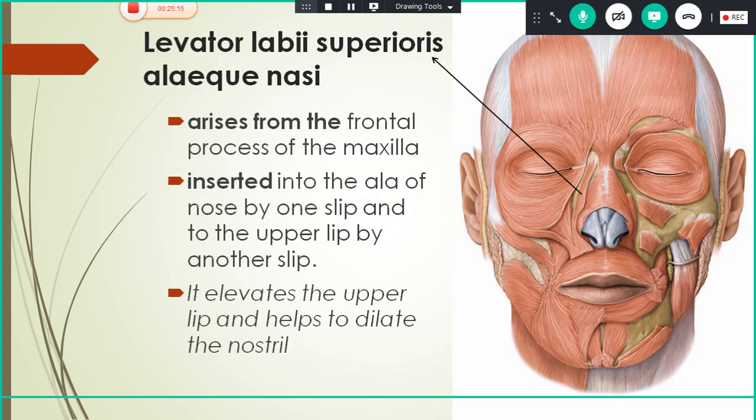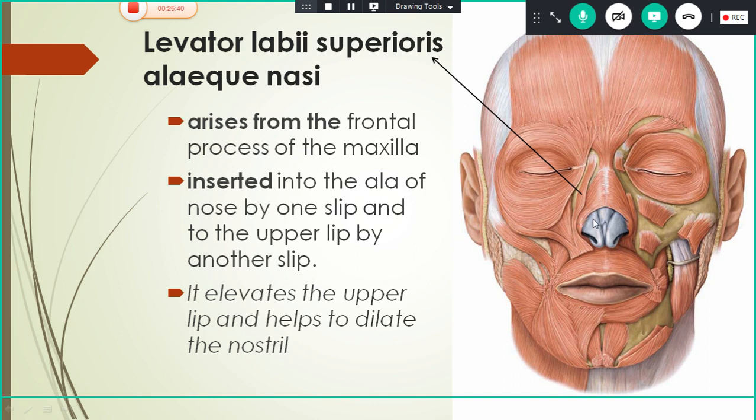Okay. So next we will see about the levator labii superioris alaeque nasi. This muscle arises from the frontal process of maxilla here and is inserted into the ala of the nose by one slip, and the other slip will go to the upper lip. As the name says, it elevates the upper lip, and it also helps in dilatation of the nostril.